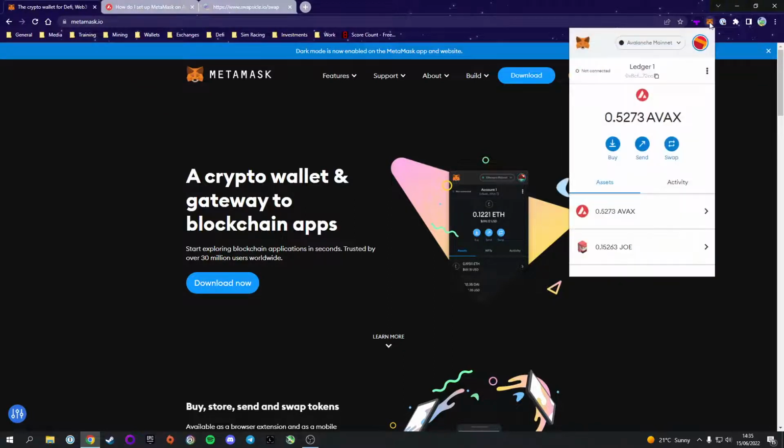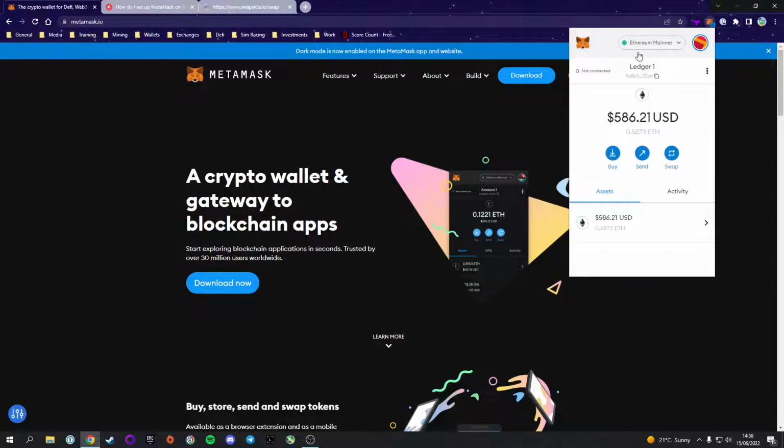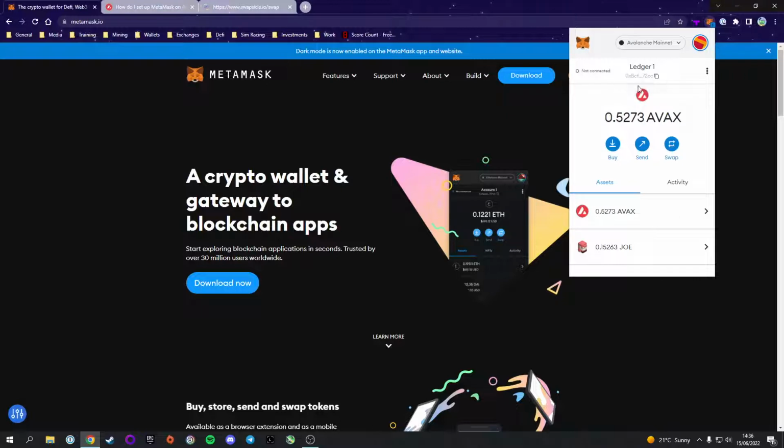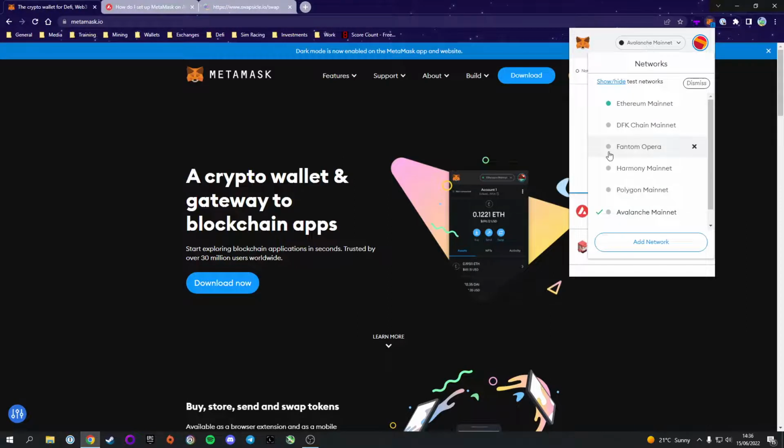Now, first thing you're going to notice, if you've only just installed and set up MetaMask, is the only network you will have up the top here is Ethereum. Now, Swapsicle is built on Avalanche, so we are going to need to add the Avalanche network. I've already got it added here, but you will have to add it manually. The way you do that is you click on the networks up here, and you click on Add Network.